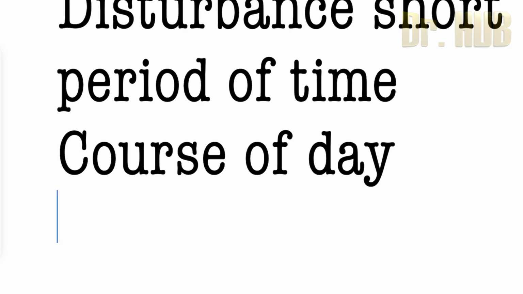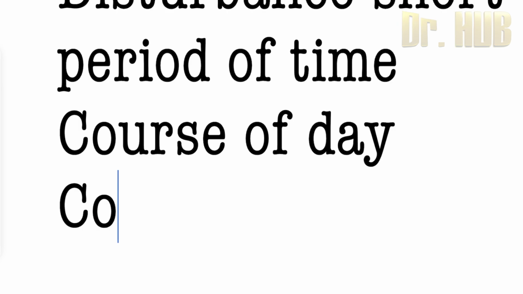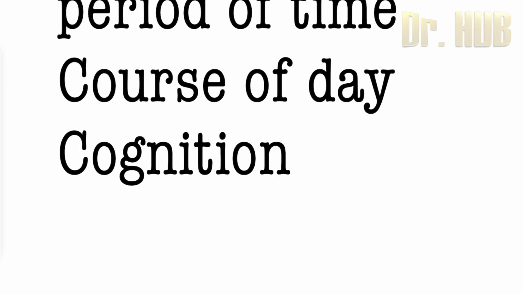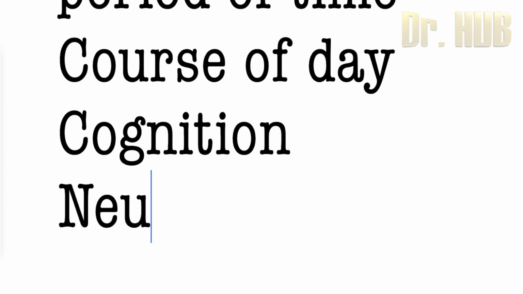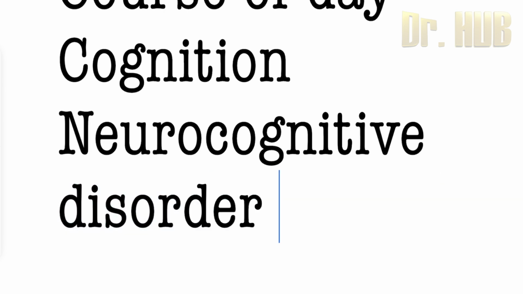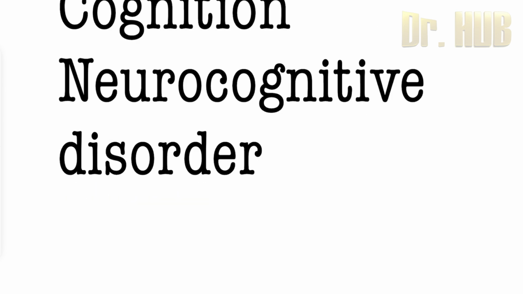Next, moving on, the additional disturbance is cognitive: there is memory deficit, disorientation, language, and visuospatial ability or perception. So criterion C is the addition of disturbances in cognition, that is memory deficit, disorientation, language. The disturbances in criteria A and C are not better explained by a pre-existing, established or evolving neurocognitive disorder, and do not occur in the context of a severely reduced level of arousal such as coma.